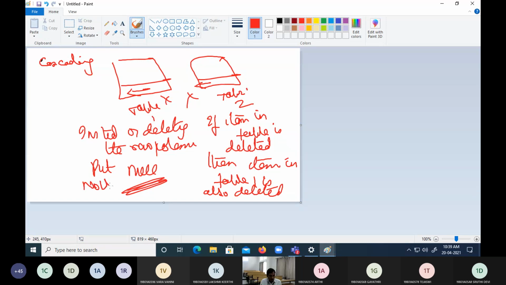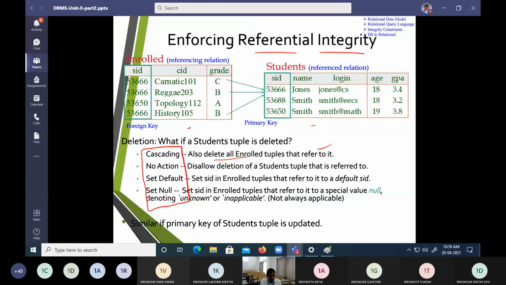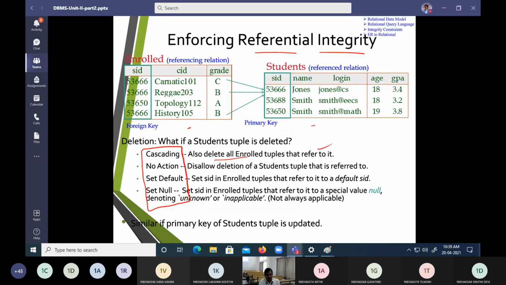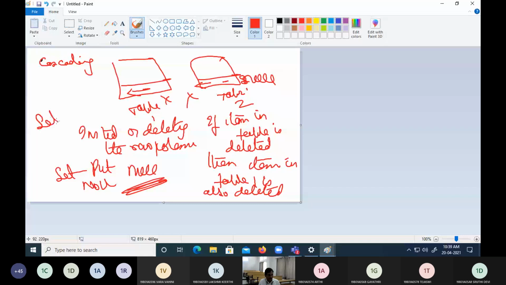Put a null value. That is, instead of deleting this record, you put null here, then we are going to call that item as set null.